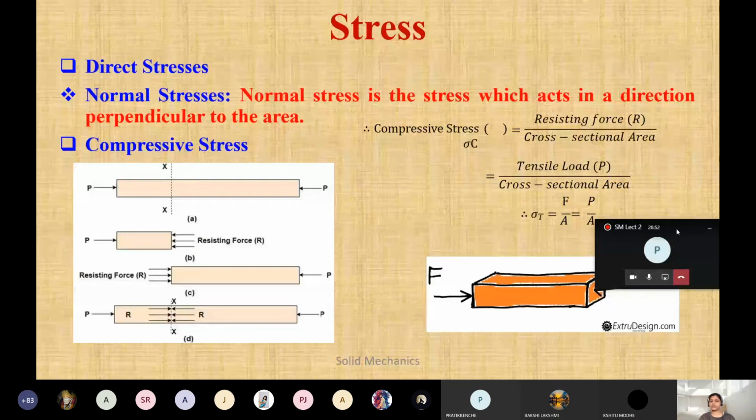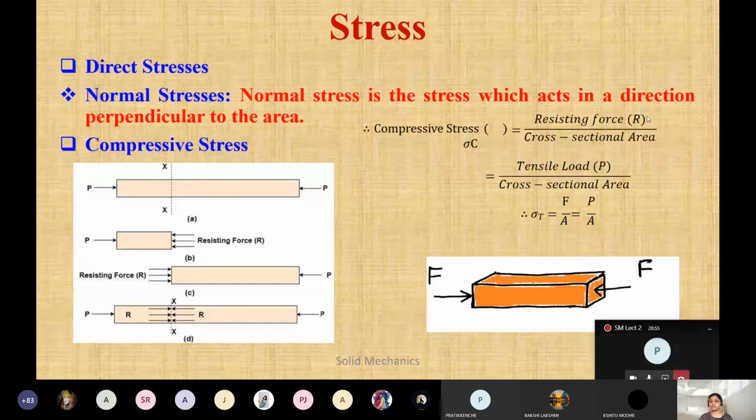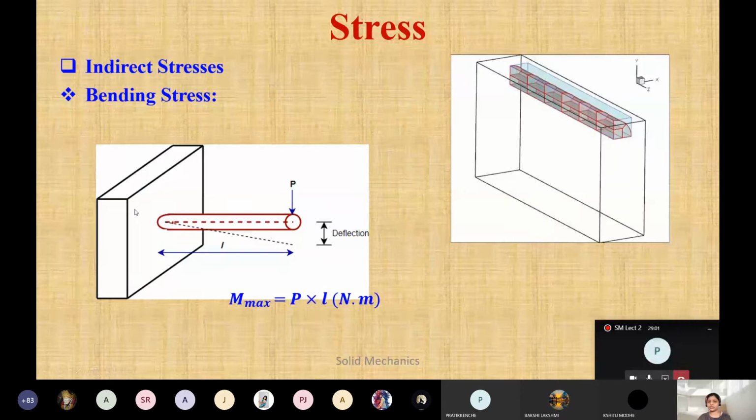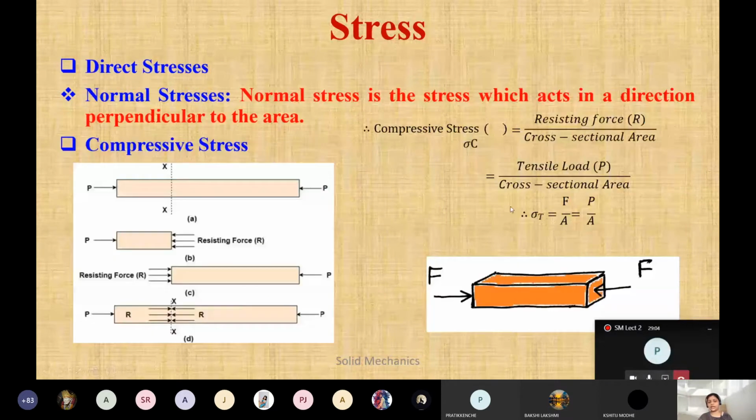So this will be compressive stress, resisting force per cross-sectional area. That is compressive. Again, here it will be compressive stress, compressive load, F by A and P by A. Just make the correction here. This will be a compressive one. I'll send you the PPT with the correction.